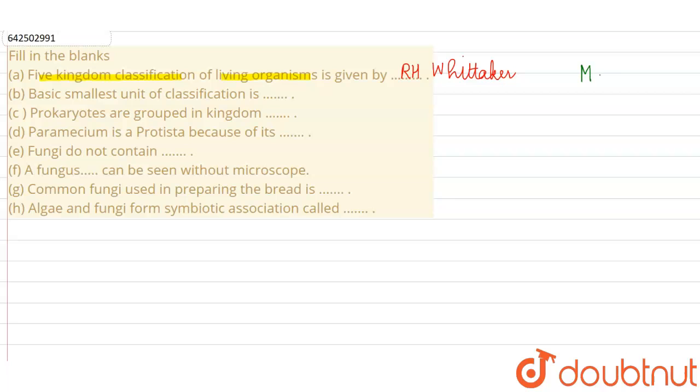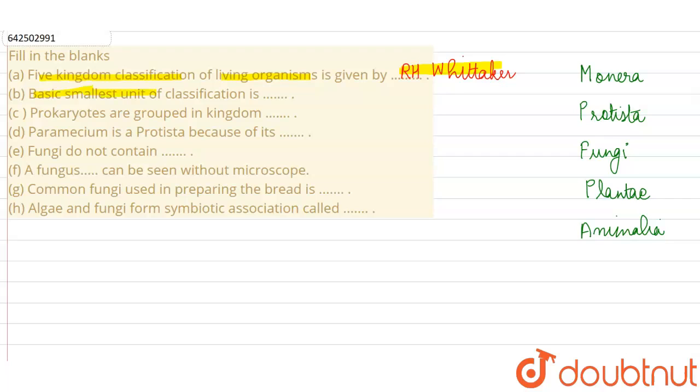and this system is used even today, where we are placing all the organisms in the living world into 5 distinct kingdoms, which are the Monera kingdom, the Protista kingdom, then we have a separate kingdom for fungi, and after this we have Plantae and Animalia kingdoms. So we are going to fill up the first blank with R.H. Whittaker.